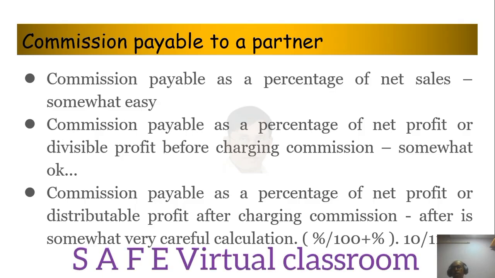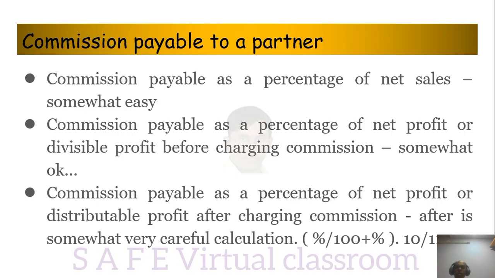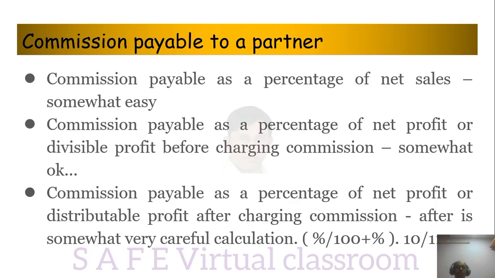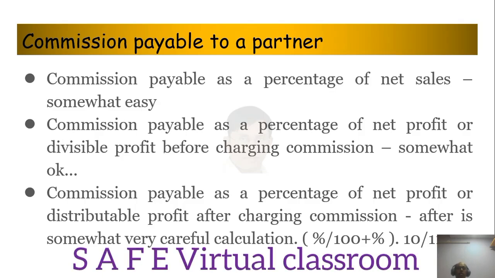One more thing is commission payable as a percentage of net profit or distributable profit after charging commission. This sounds different. After charging commission requires very careful calculation: you have to add the percentage to 100, and divide by that. Suppose the percentage they have given is 10%. You first calculate the divisible profit, then multiply by 10 upon 110. Suppose the rate of commission is 10, then you have to do 10 upon 110.